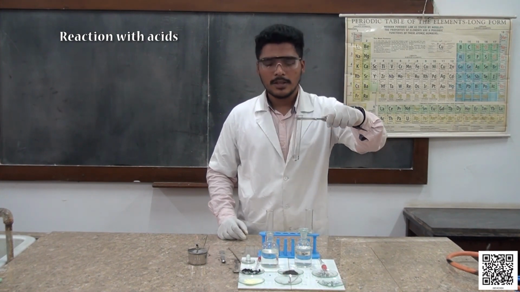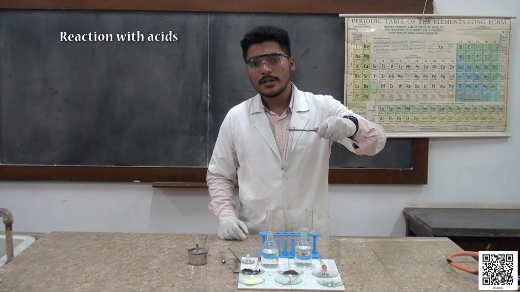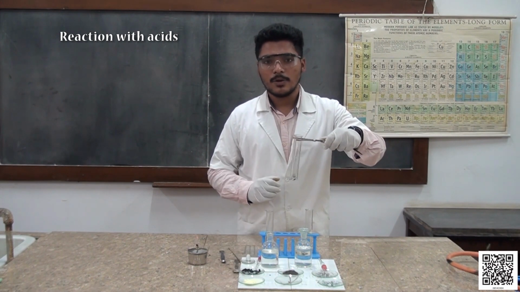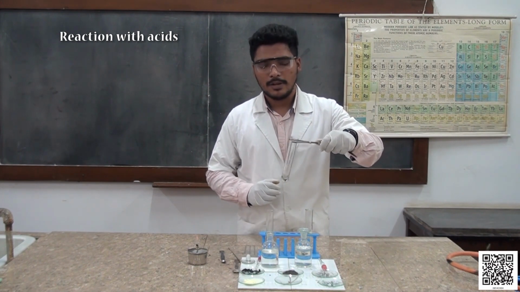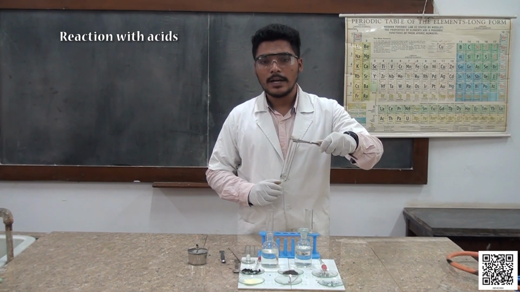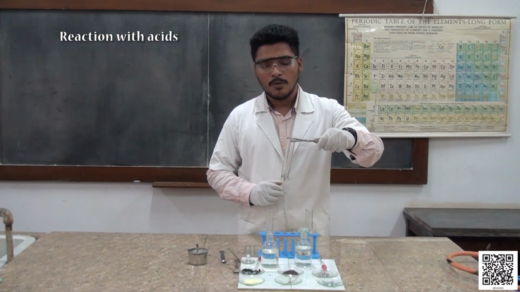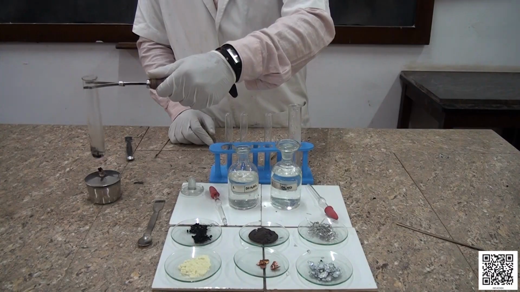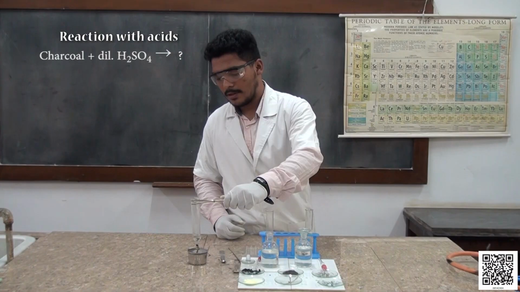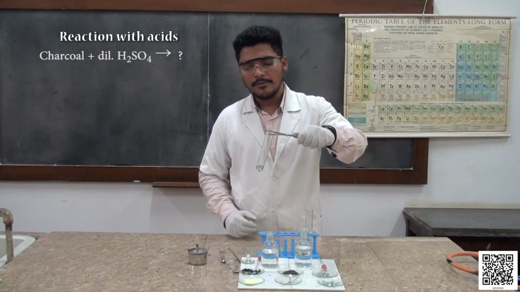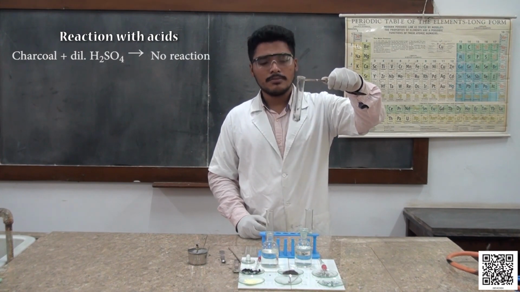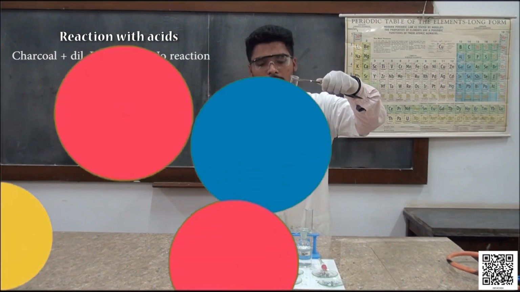We are all observing that there is not much reaction taking place between the crushed charcoal and dilute sulfuric acid. Now let us heat and observe what happens to this mixture. After heating also, we are not able to observe any visible change.